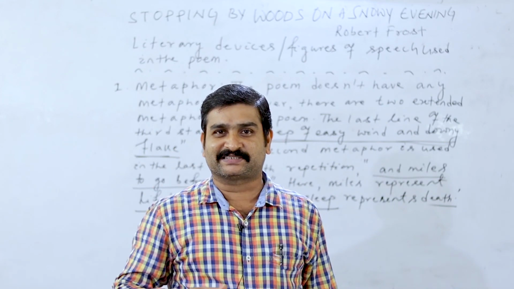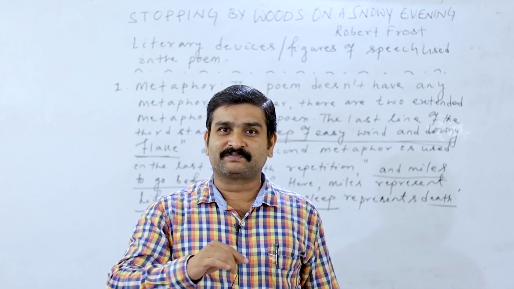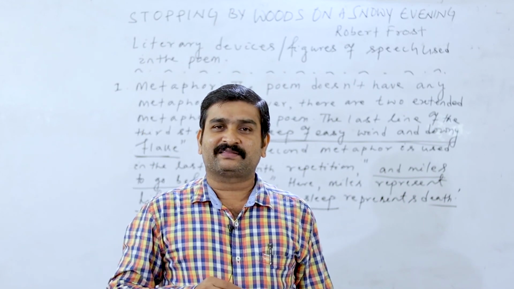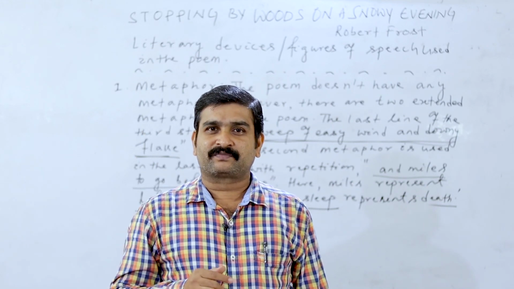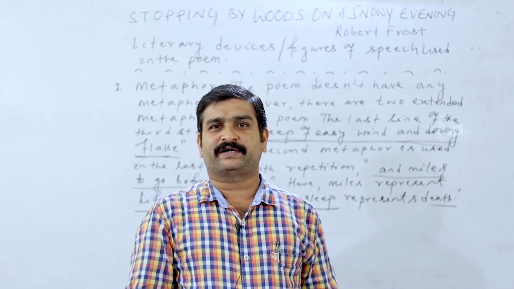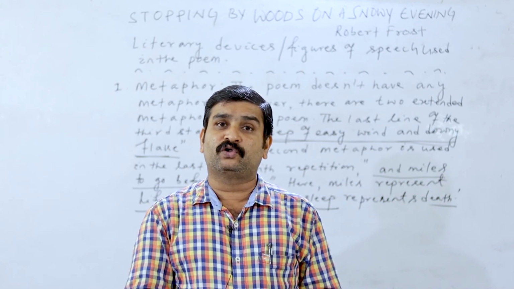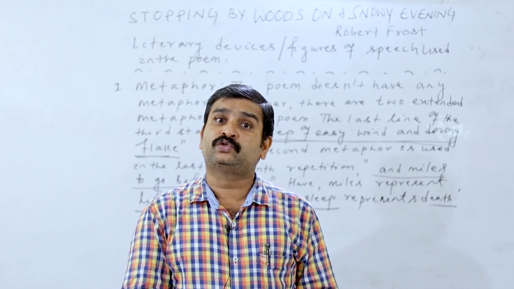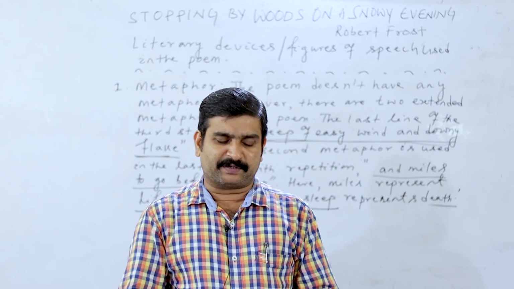What are the beautiful images? The images are woods. Second image, lake. Third image, house. So all these images are really attractive, and these attract the poet. So that's why the role of imagery in the poem is brilliant. Through the words, these images have been created.